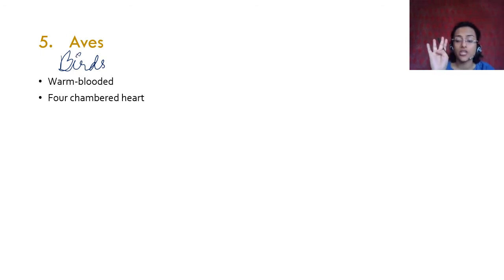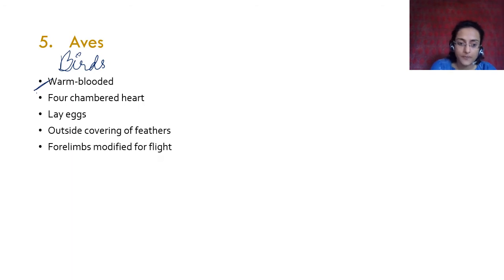They have a four-chambered heart. Okay. Pisces had two-chambered hearts, amphibians had three-chambered heart, reptiles also had three-chambered heart except crocodile, which has a four-chambered heart, and birds have a four-chambered heart. Birds also are warm-blooded. Okay. They lay eggs. Of course, you have seen the eggs. They are hard. They have a hard covering on them. The outside covering is made up of feathers.